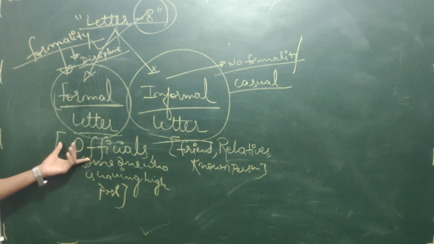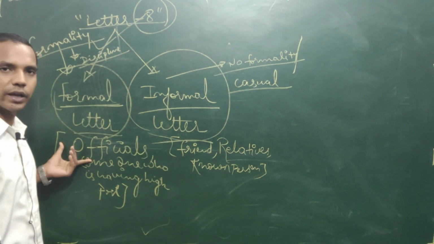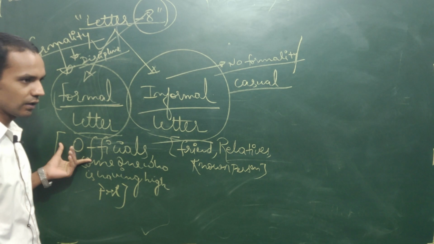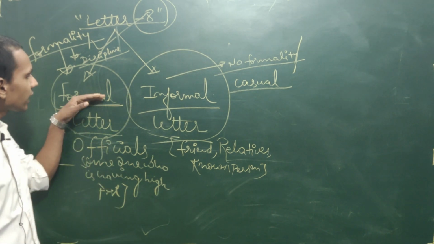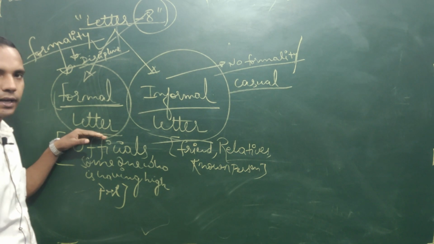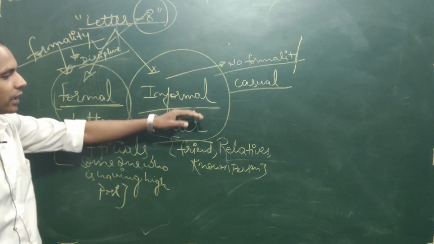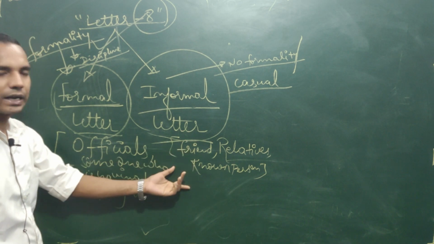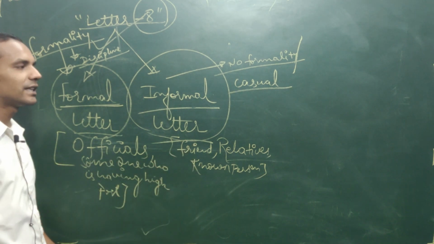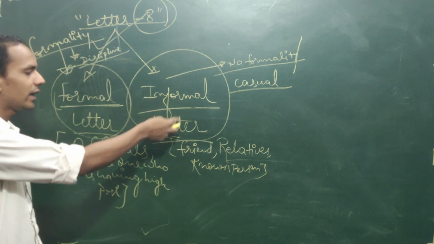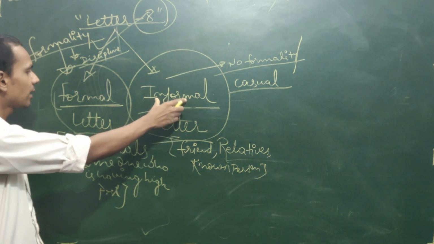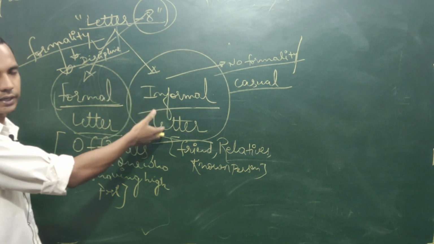So the police officer, the news reporter, the municipal corporation, your principal sir or principal miss all come in the list of formal letters. For informal letters, your brother, your friend, your relative, your known one, where that much discipline in talking is not required. So that is called an informal letter. Informal is just the opposite of formal letter.